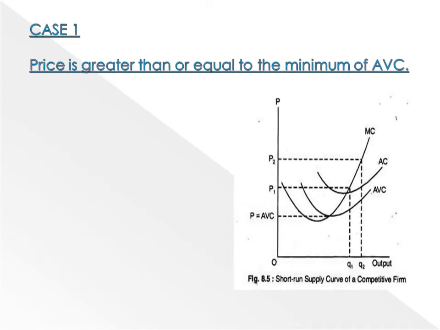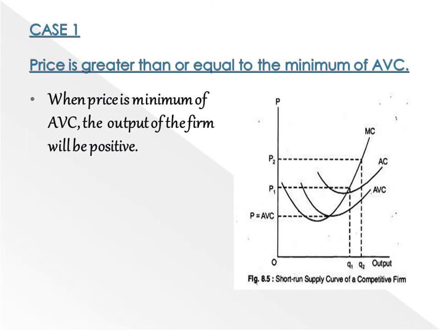You can see the short run marginal cost and average variable cost. This is the short run supply curve of a competitive firm. When price is minimum of AVC, the output of the firm will be positive. Here you can see the price charged. That means price is equal to AVC. That means price is minimum of AVC, then output will be positive.